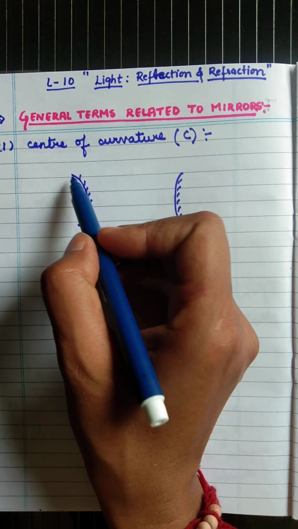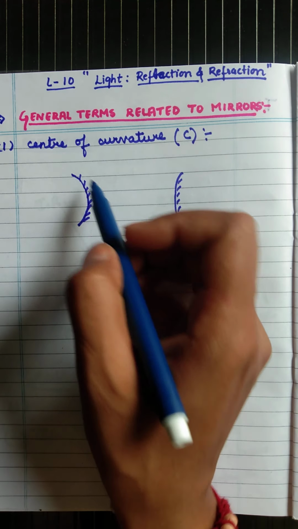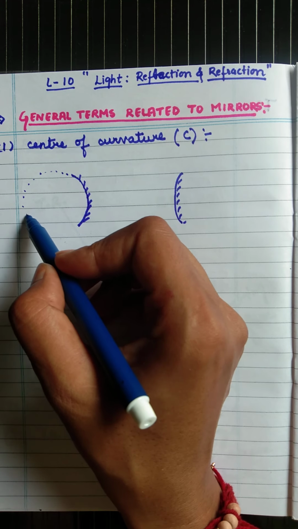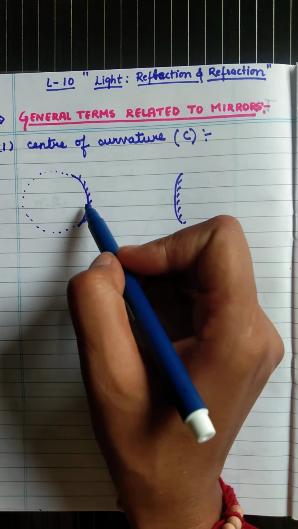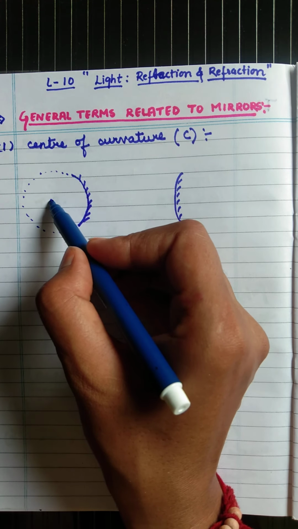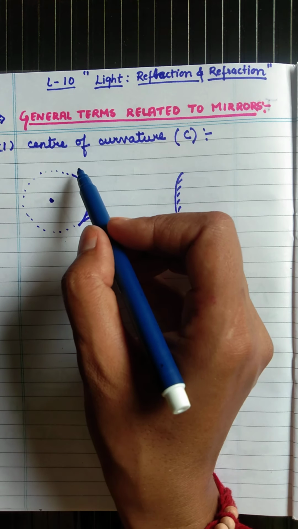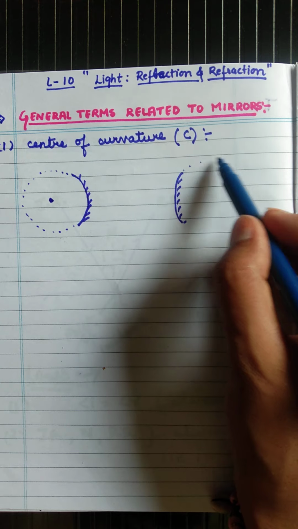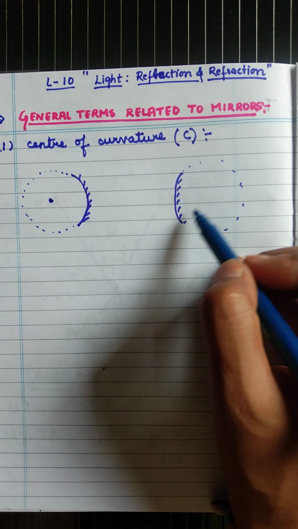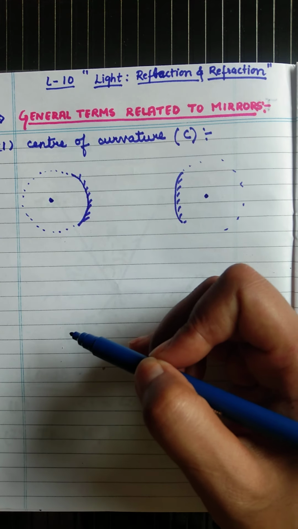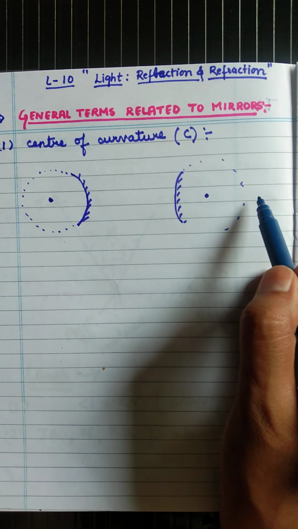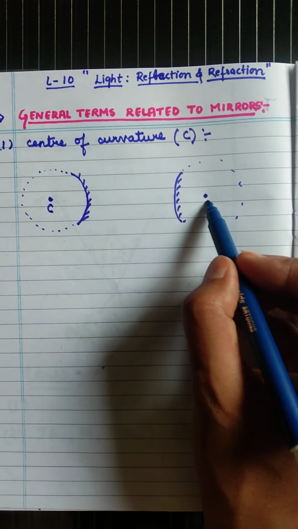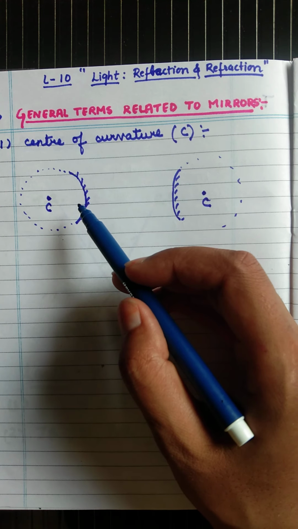Actually, it means how will we find the center of this curvature, son? If we draw an imaginary sphere from this curved mirror, then the center of this imaginary sphere will be the center of this curved surface or curved mirror. So this is the center of curvature of the mirror.